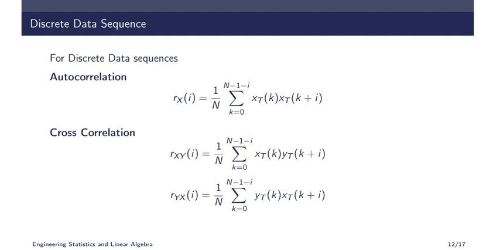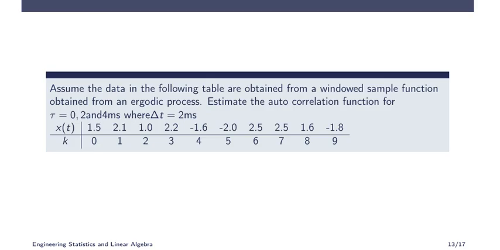If the data is discrete, with indices instead of time values, then it will be Rx of i. Autocorrelation and cross correlations are represented as small r for discrete data and capital R for continuous data. So xT of k plus i, instead of tau it will be i here, and here also. So just modify the equation with k and i. Now we will see an example which will give a clear cut idea. Assume the data in the following table are obtained from a windowed sample function obtained from an ergodic process.